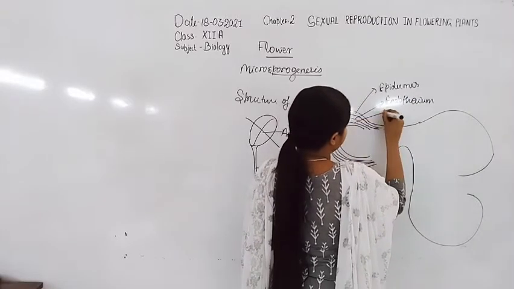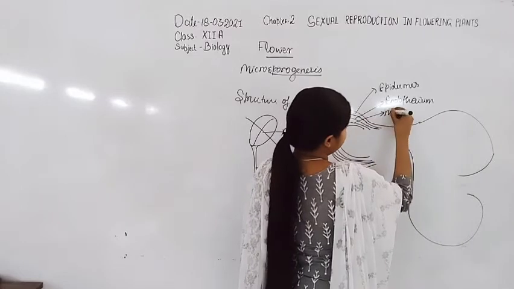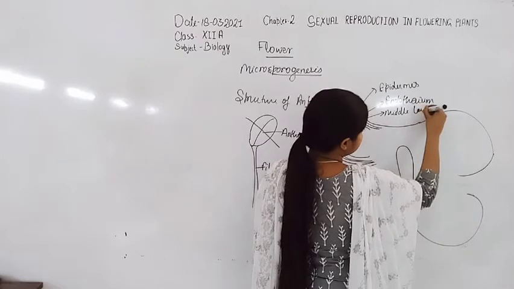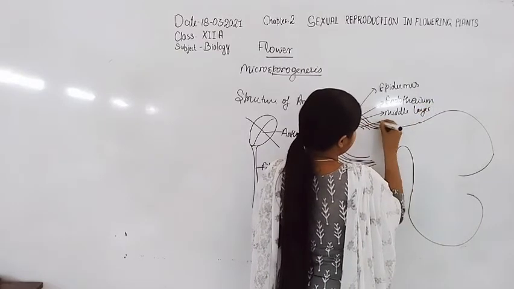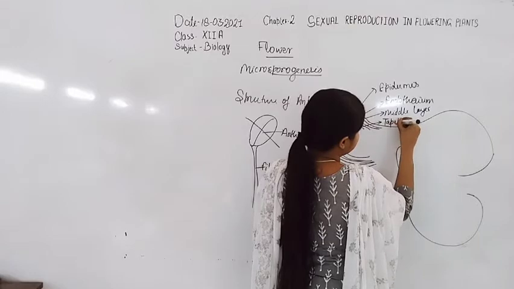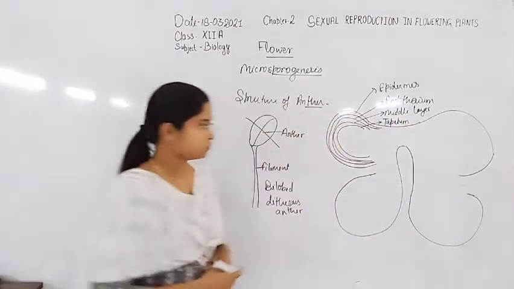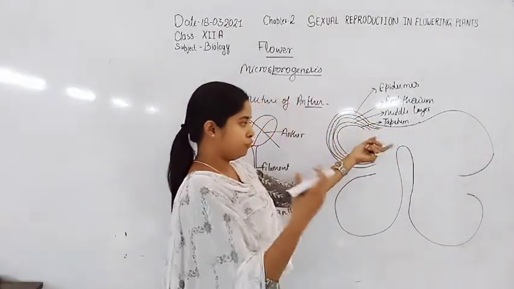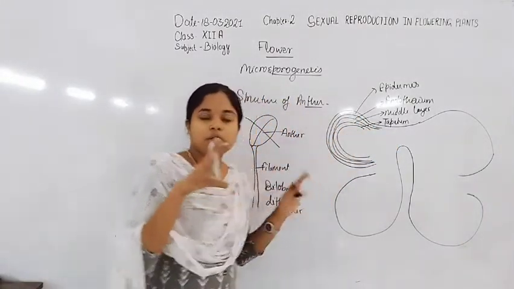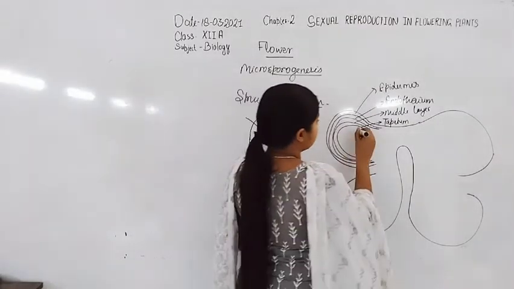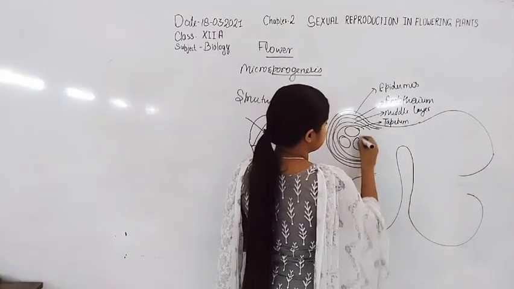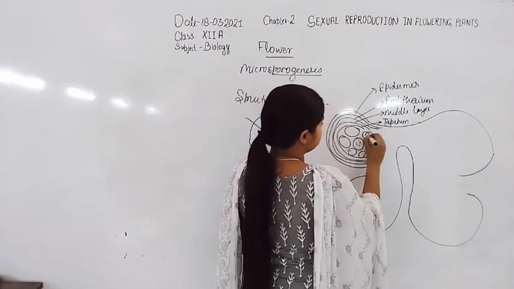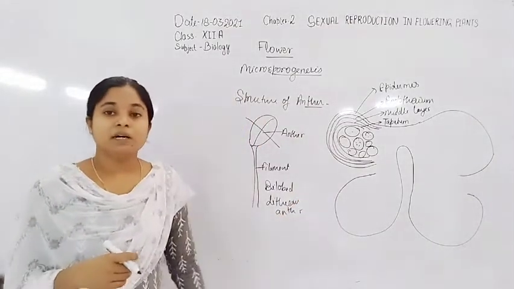And the third layer is known as middle layer, and the last one is known as tapetum. So the anther is surrounded by four layers which enclose the microspore mother cells. Inside it there are so many microspore mother cells. These are the microspore mother cells.